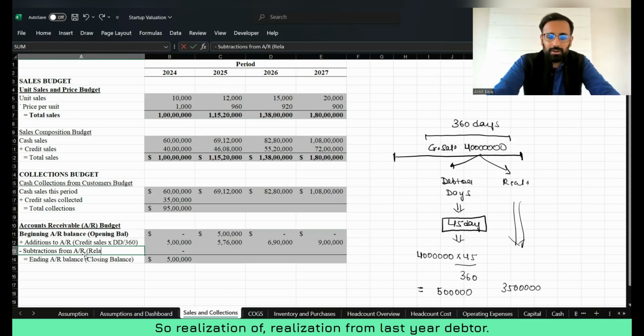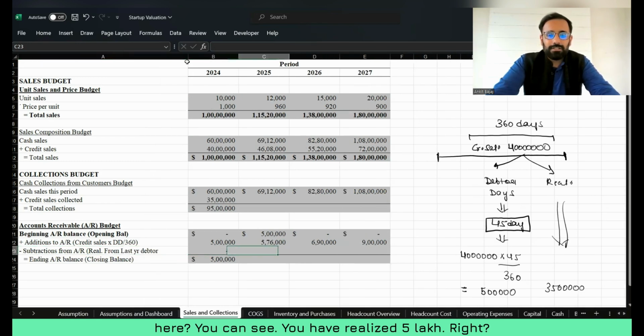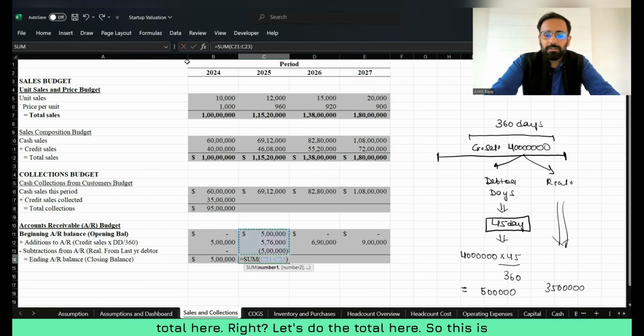So, realization from last year's debtor, right? How much have you realized from the last year debtor here? You can see you have realized 5 lakh, right? So here I will write down minus 5 lakh. This amount you will realize in this year. So I will write down minus 5 lakh, and let's do the total here.